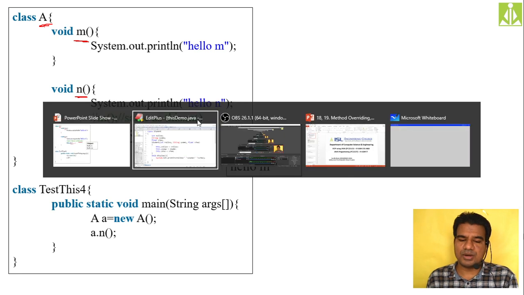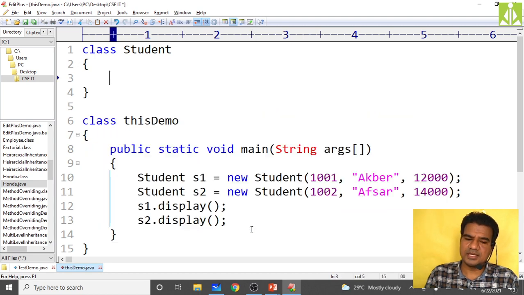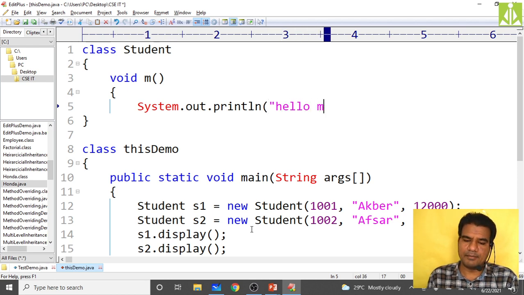So just go to the program and do that. Here put Student only, no issues, and remove all these things. Then take one method, void m method, and inside it I kept a normal message, System.out.println, hello m, because we are writing this message inside the m method.